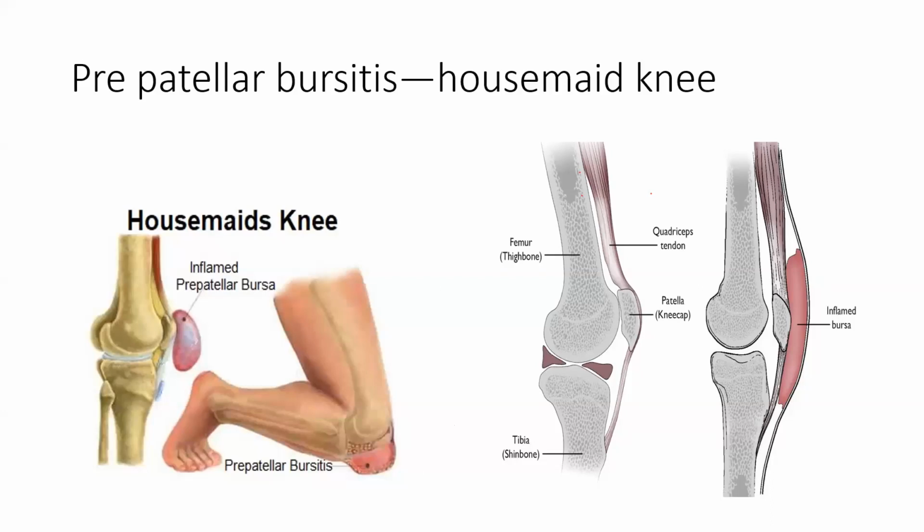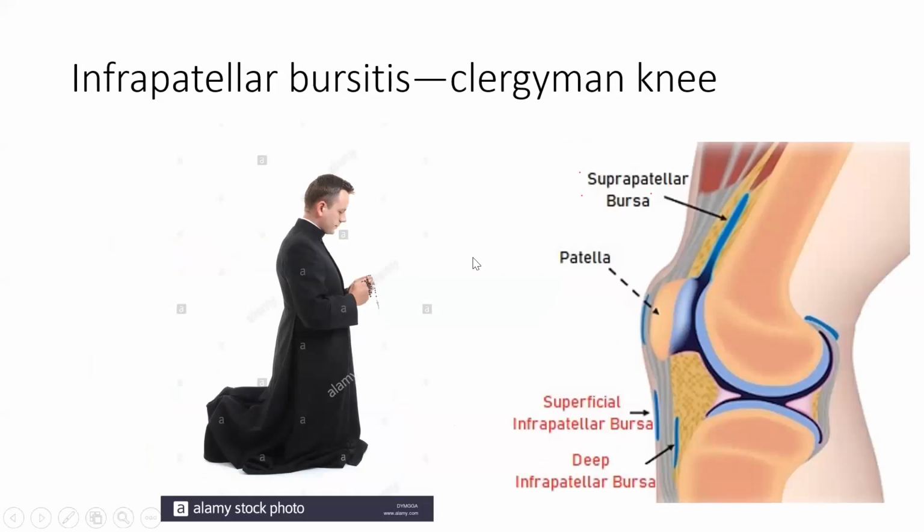That's the MCQ. Now the next is clergyman's knee. This is infrapatellar bursitis. This is your patella. Before the patella is pre-patellar; below the patella is infrapatellar. Superficial or deep does not matter here. Above the patella is suprapatellar bursitis, and below the patella is infrapatellar bursitis.